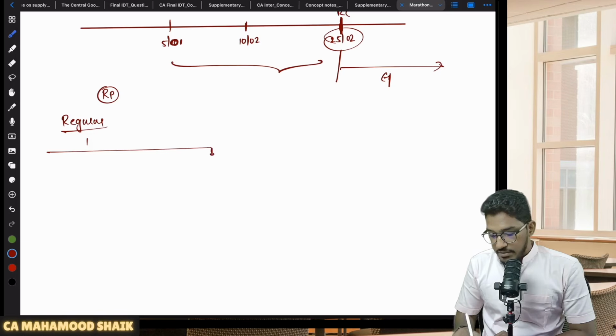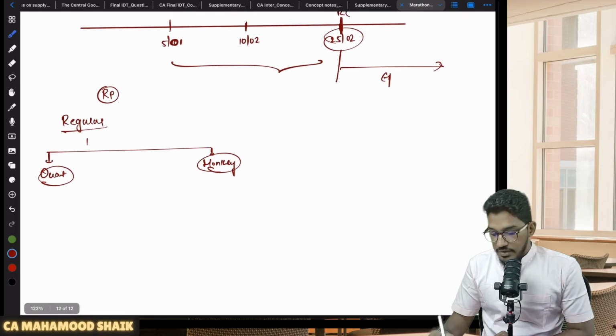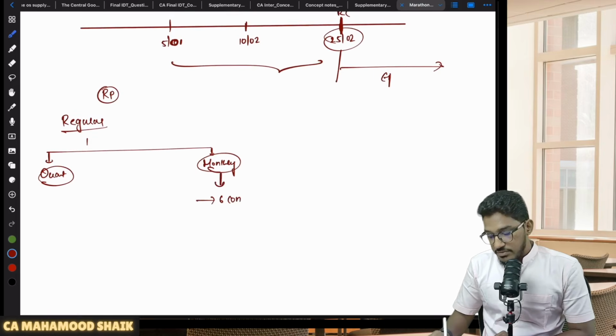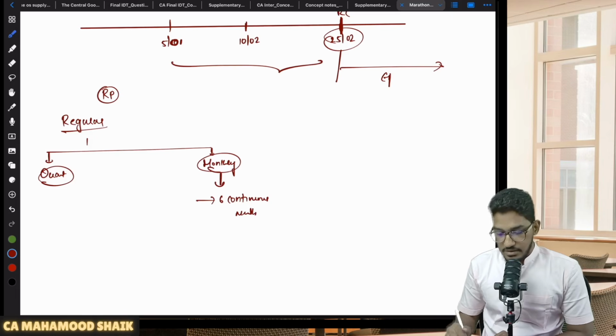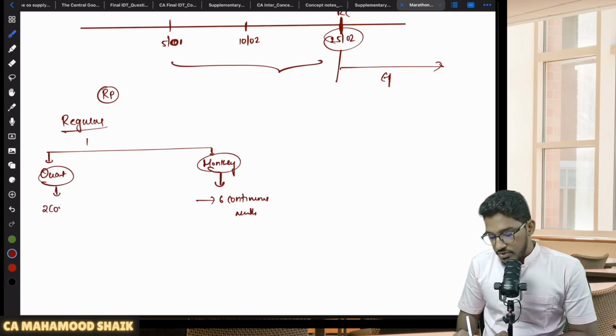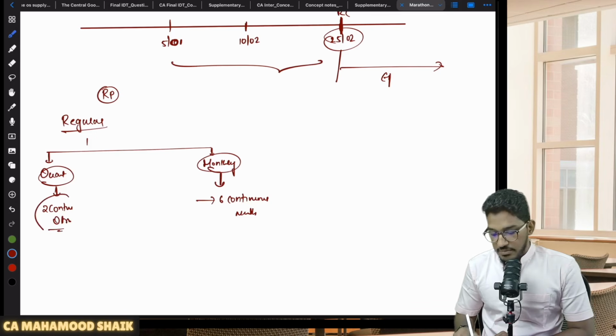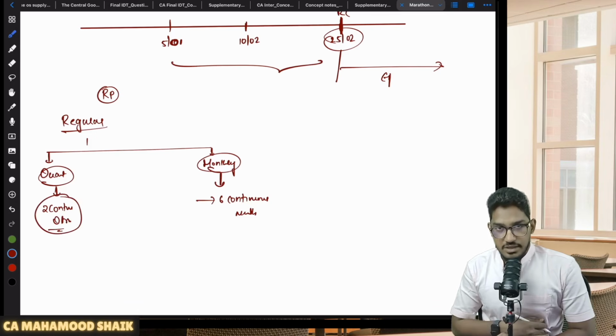If you are under the regular scheme, you could be either a quarterly return filer or a monthly return filer. If you are a monthly return filer and you did not file your returns for 6 continuous months, then what will happen? Your registration will be liable to be cancelled. In case you are a quarterly return filer and you are not filing the returns for 2 continuous quarters, then your registration will be liable for cancellation.